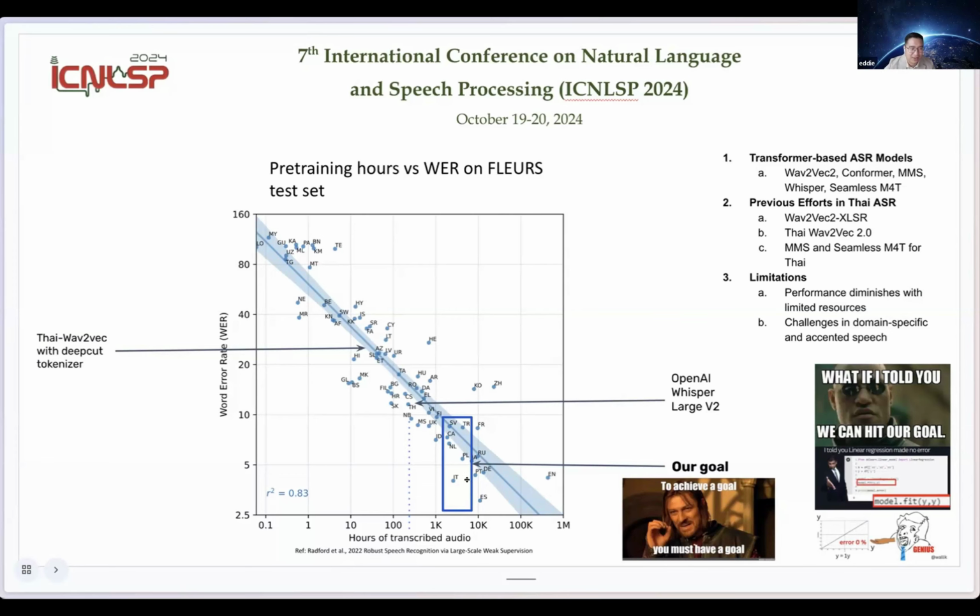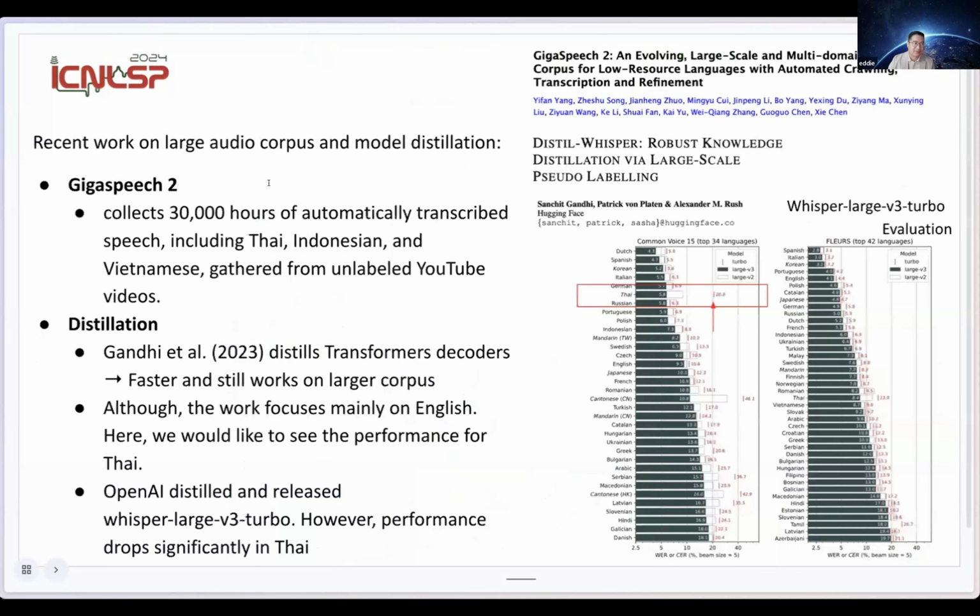So we aim to solve that by pre-training on a larger dataset, collecting audio from different sources. We hope that we could lower the WER for Thai speech.